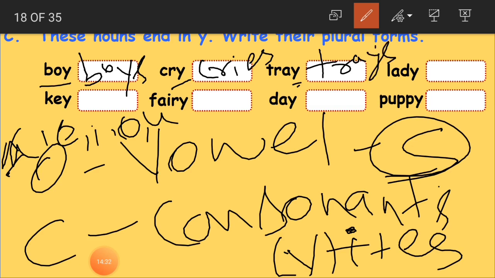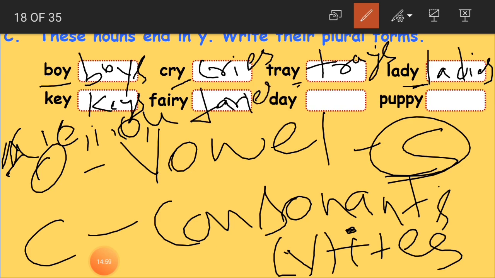Now lady, L-A-D-Y. Before Y, what do we have? Consonant D. Then Y becomes I, ES will be added. That is ladies, L-A-D-I-E-S. Key, keys. Fairy, fairies. Day, days.